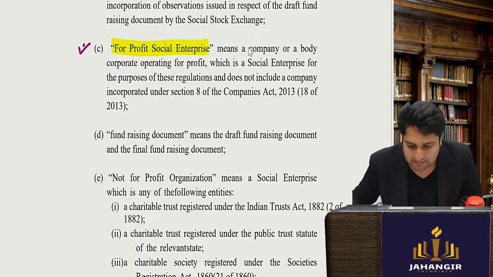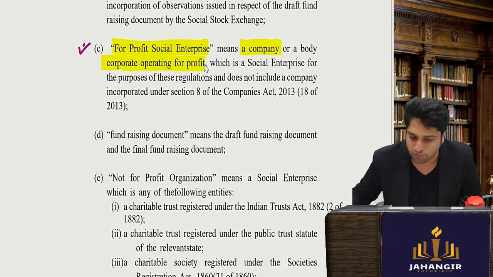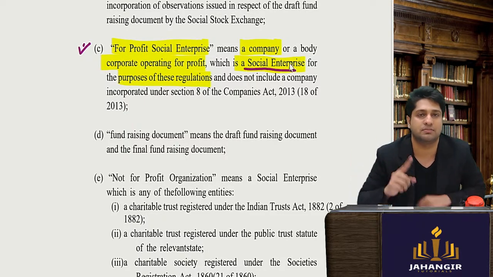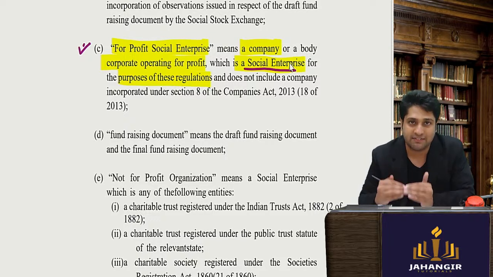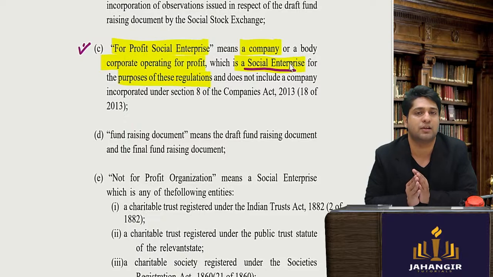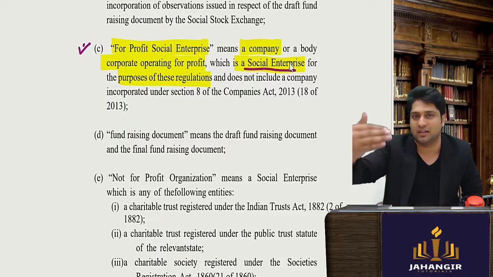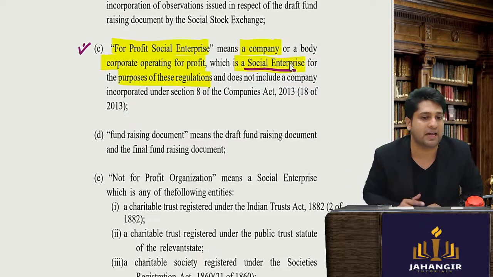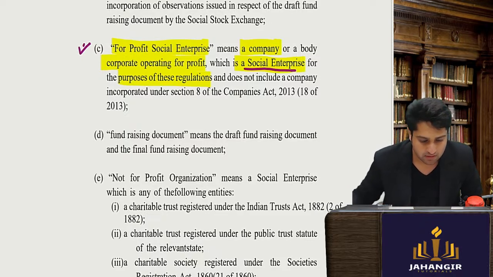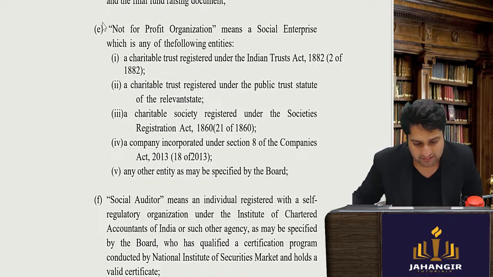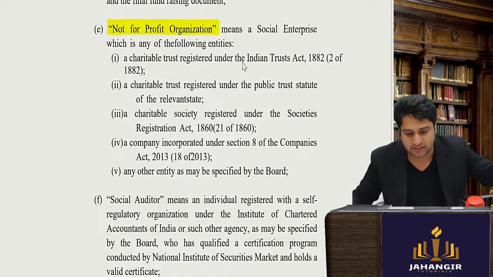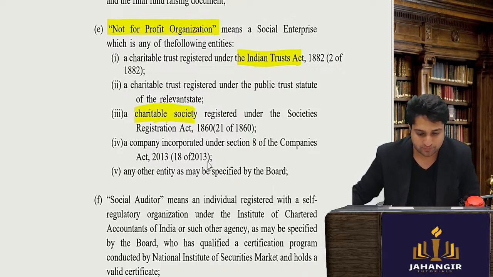It means a company which is operating for profit, which is a social enterprise for the purpose of these regulations. What do you mean by a social enterprise? A social enterprise means a company which has activities specified under this regulation. We will see what all activities: eradicating hunger. They have given you a list of 17 items. Next, not for profit organization. Very simple. This could be a Section 8 company, a trust, or a charitable society. Section 8 company, all of this is covered.